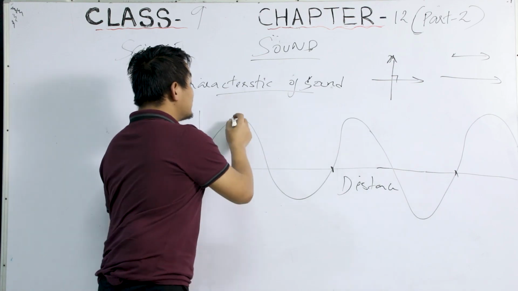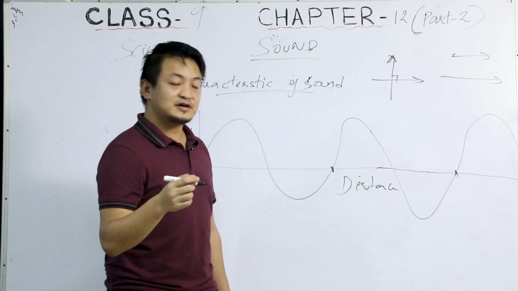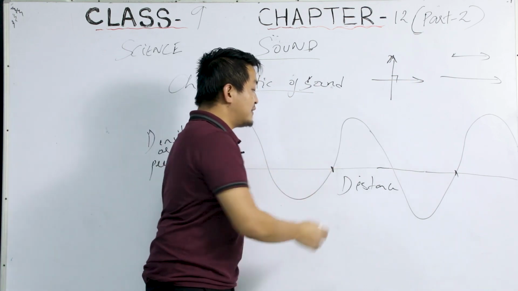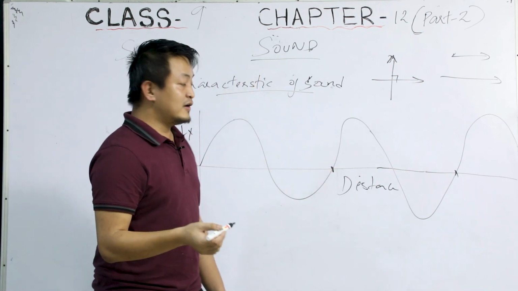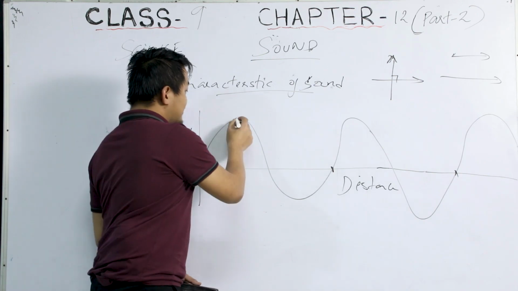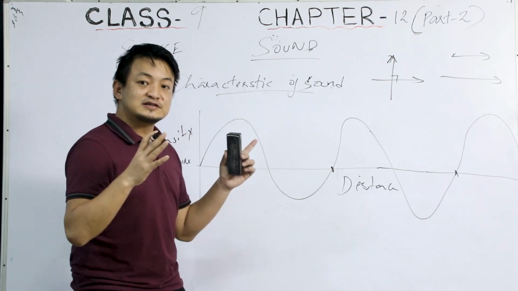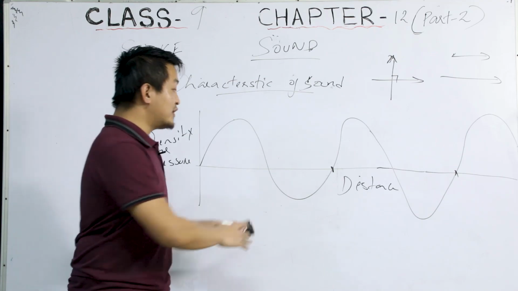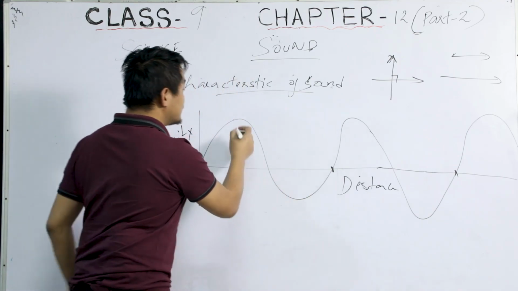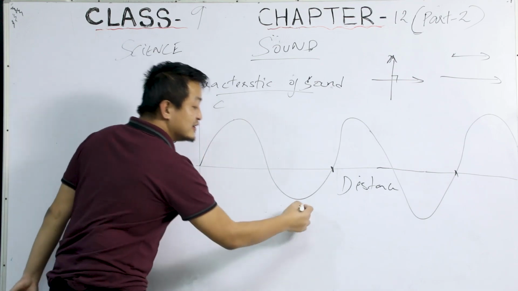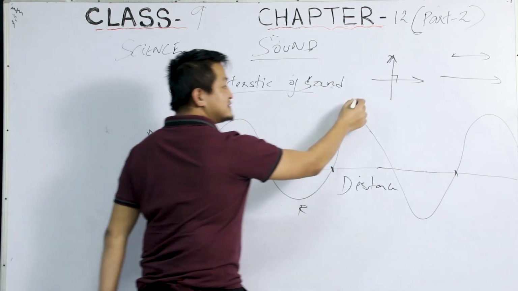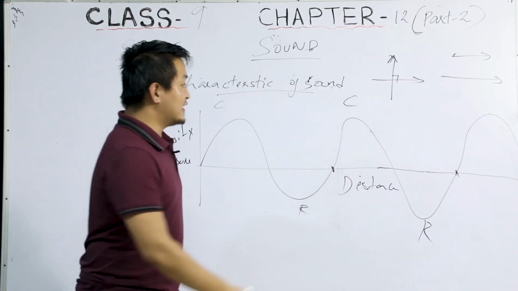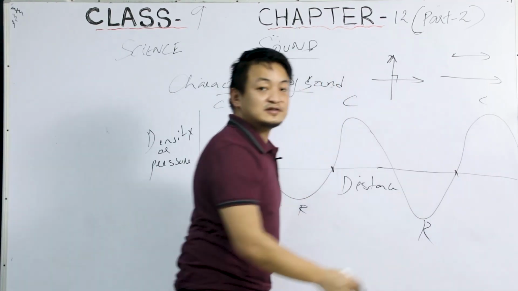I said that compression happens at high pressure and density, and rarefaction happens at low pressure and low density. Compression is when the particles come together, when they are crowded, and rarefaction is when the particles spread out. So this is the compression, this is the rarefaction, this is the compression, this is the rarefaction, and then this is the compression.